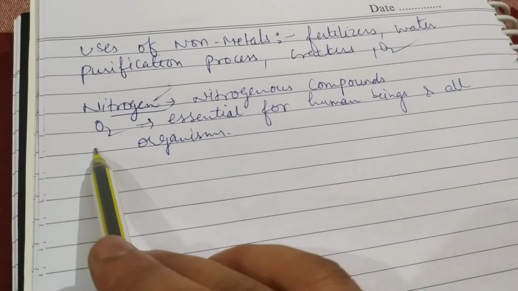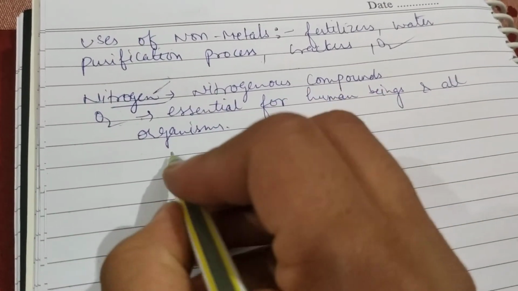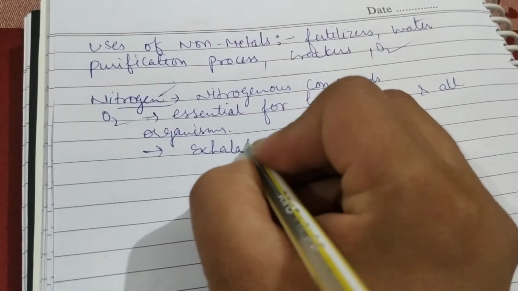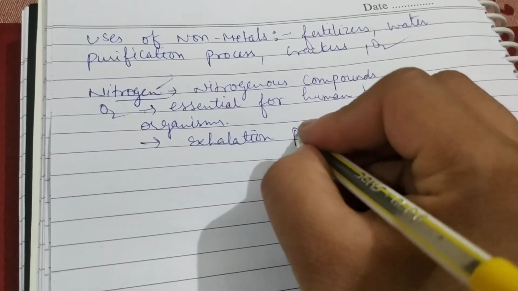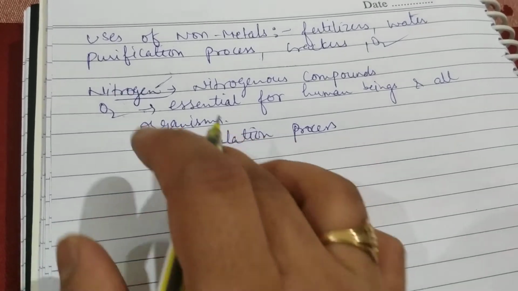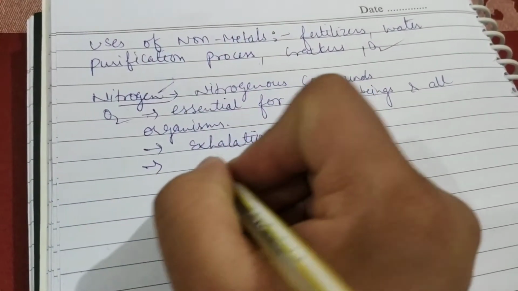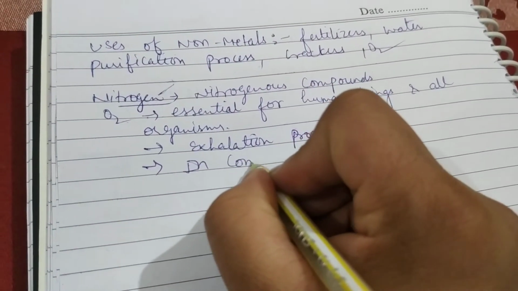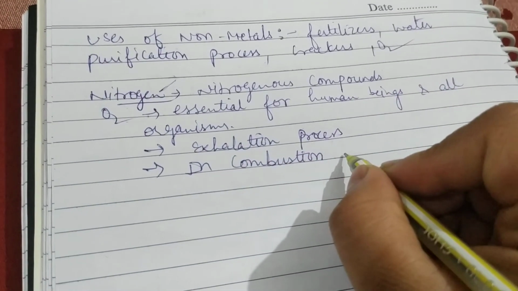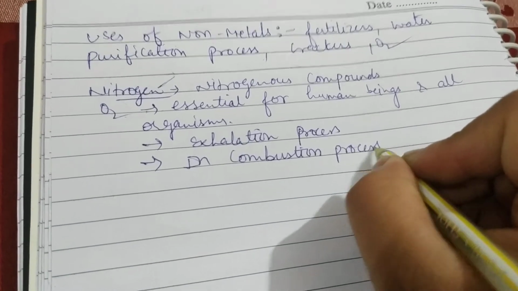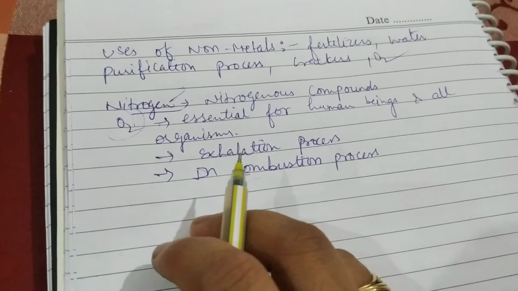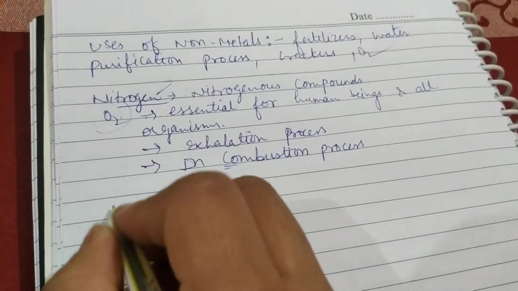Without oxygen we cannot survive. So it helps in the exhalation process, or in the combustion process. Oxygen is the only gas which is responsible for combustion. Okay, so these are some uses of oxygen.